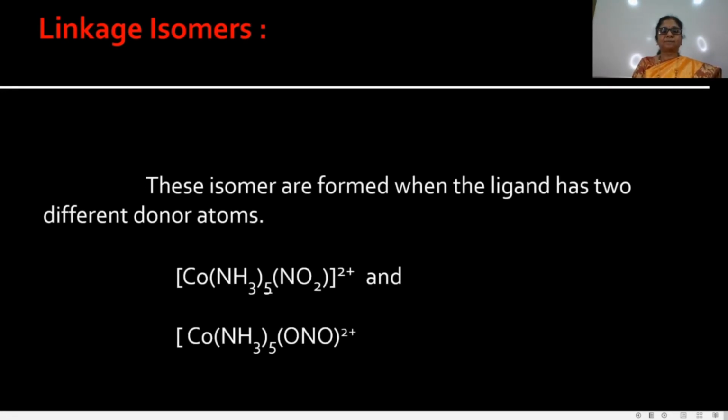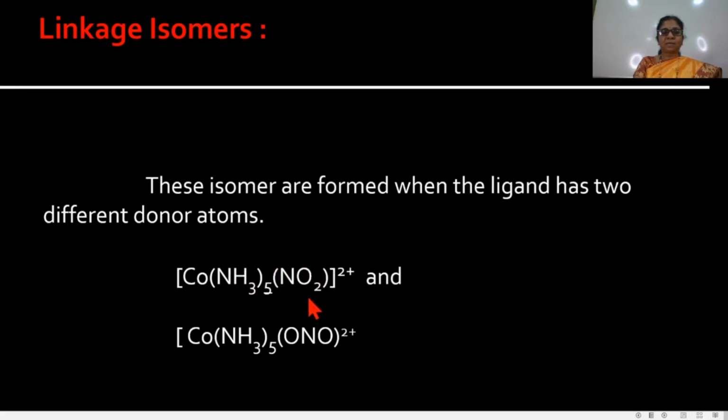First, linkage isomers. These isomers are formed when the ligand has two different donor atoms. That means complexes having ambidentate ligands show linkage isomers. The group is the same, only the attachment of the atom is different.